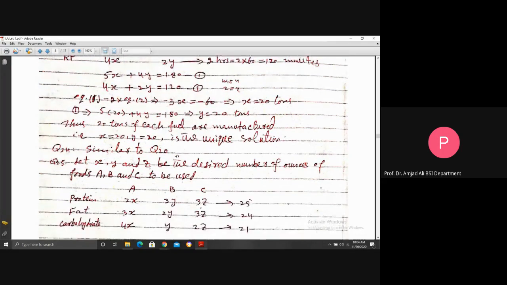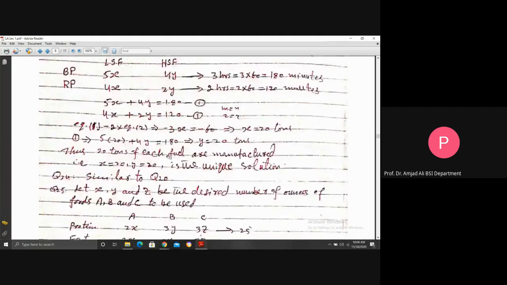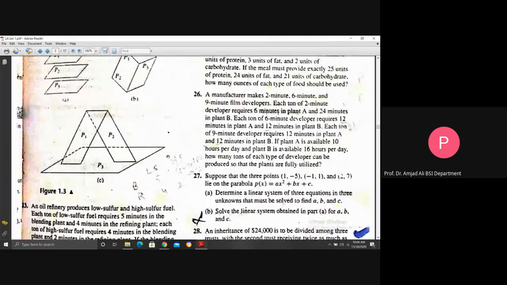Question 24 is similar to question 23. This is not 20. This is, sorry, question 23. Make it correct, please. Question 24 is similar to question 23, like you see here in question 23. Question 24.